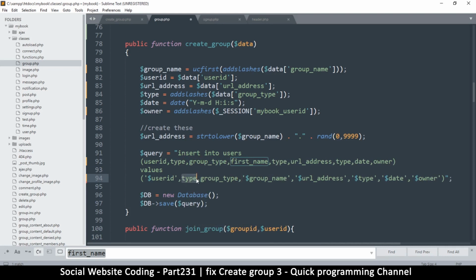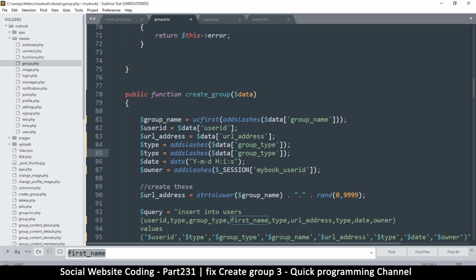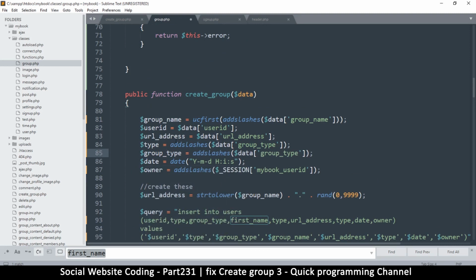So I'll put inverted commas here, quotes and quotes there. I'll put a $ sign here and another $ sign there. So now I need to make sure the group type exists and type also exists. Okay, so let's come here and make sure. So I know we have type here, but let me duplicate this and put group type. Group type, like that. So there's group name, group type, and then there's type.